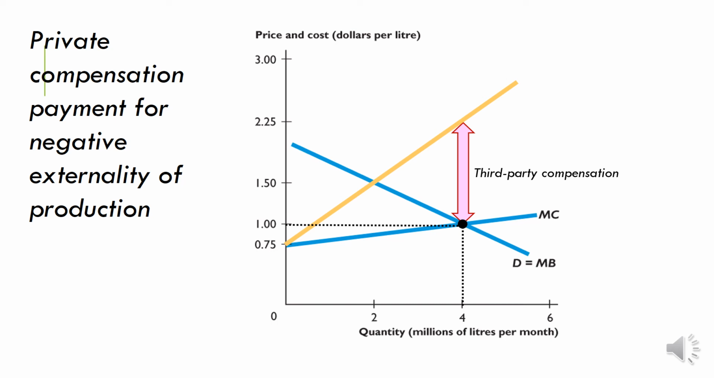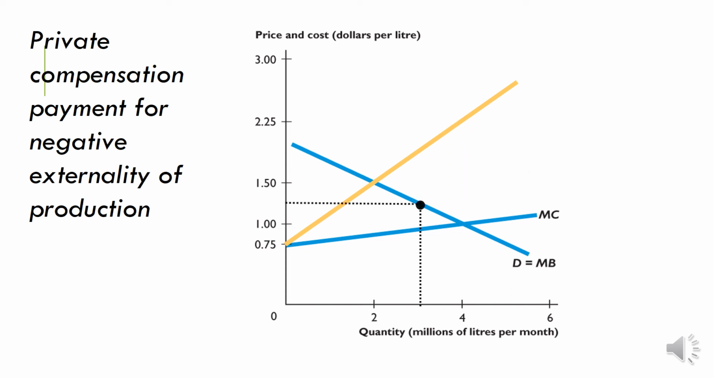You can see that's not a good deal for the producers, because the cost to them is now going to be $2.25, and the benefit that would be generated by the sale of the product, by the demand, is going to be $1. So they would really make losses out of that. So they're not going to produce at 4 million. They think, all right, how about we produce at 3 million?